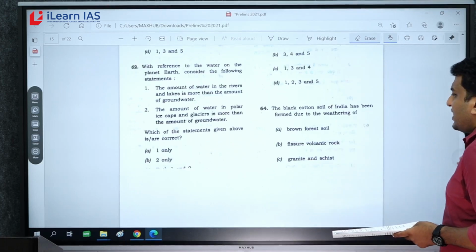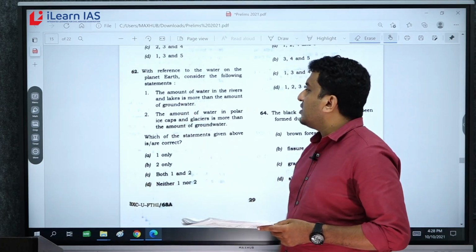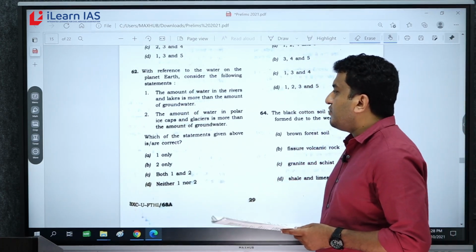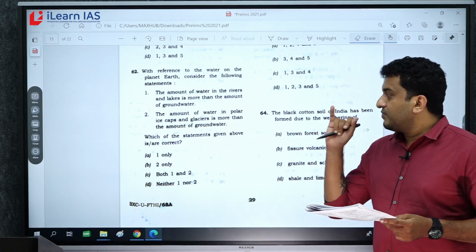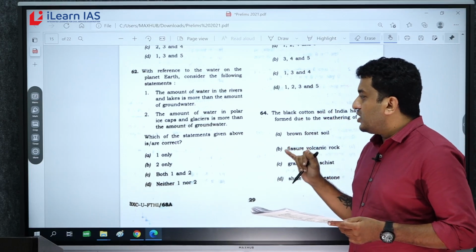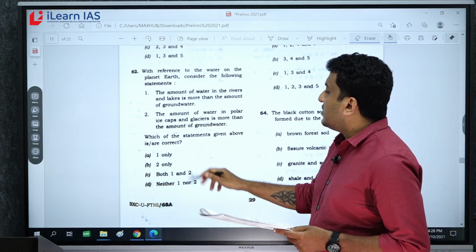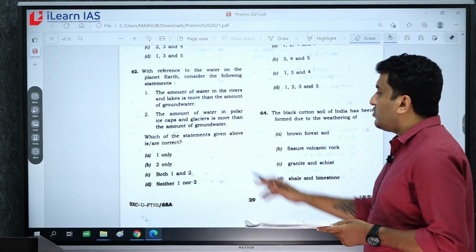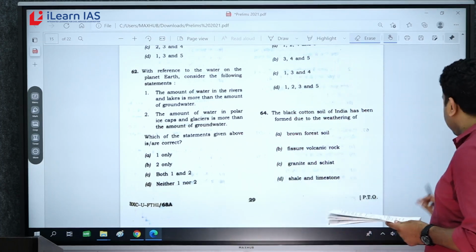So very direct question. First statement: the amount of water in the rivers and lakes is more than the amount of groundwater. That is wrong, because first comes polar ice caps and glaciers, then comes groundwater, then comes rivers and lakes. So first statement is wrong. Second statement: amount of water in polar ice caps and glaciers is more than the amount of groundwater. Yes, that is correct. So answer is B.